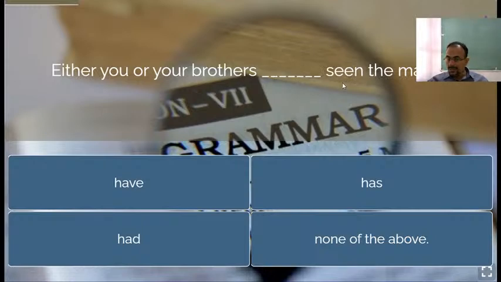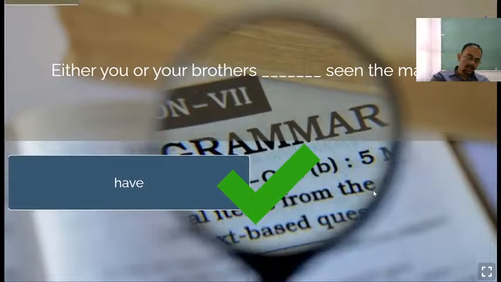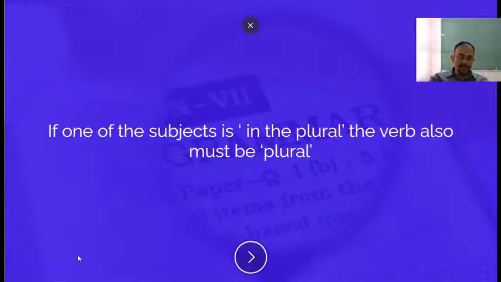So which is the subject closer to the verb? It is brothers. So as brothers is plural, therefore the plural verb will be used, right? Always remember, we have done it in the previous exercise also. Okay, if one of the subjects is plural, the verb also must be plural.